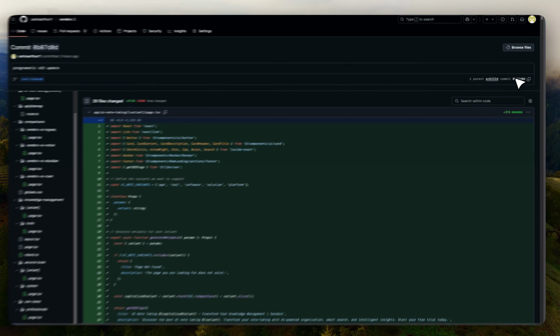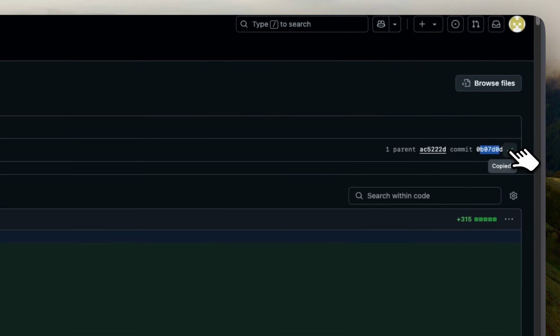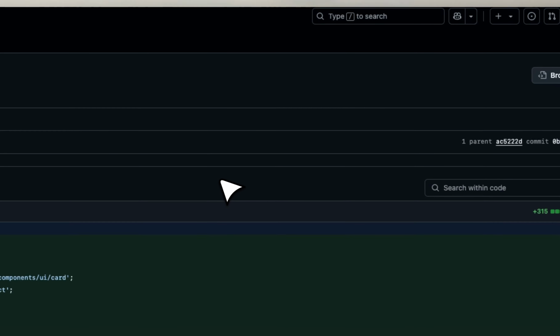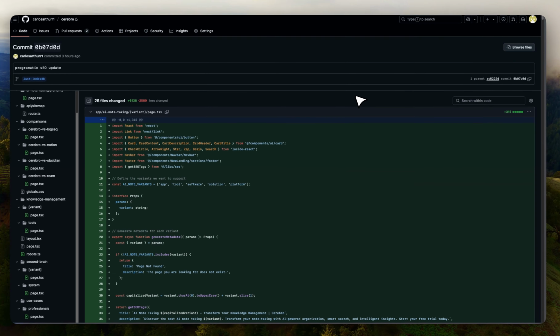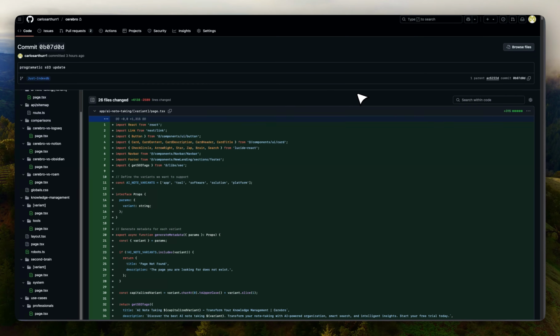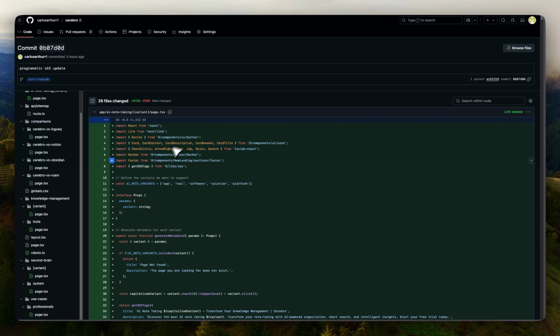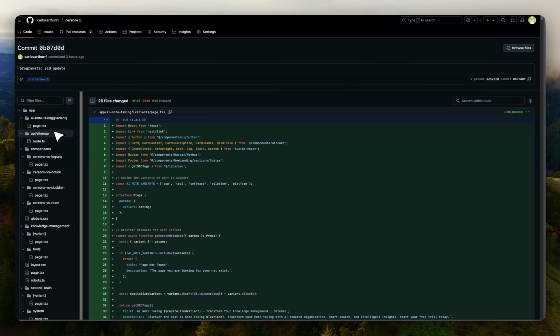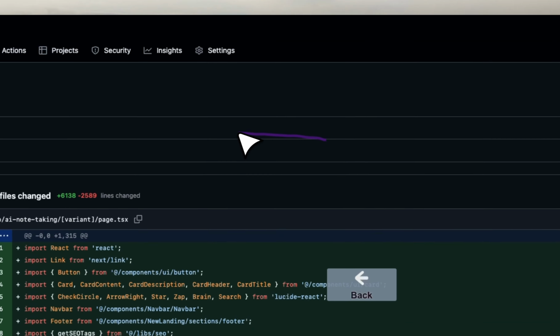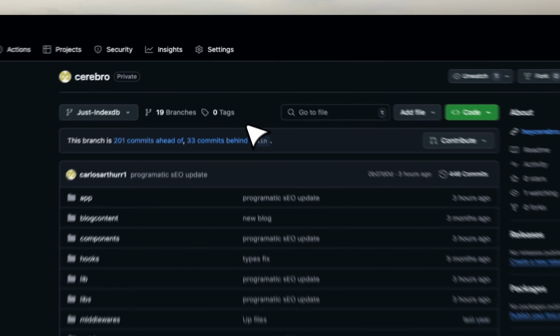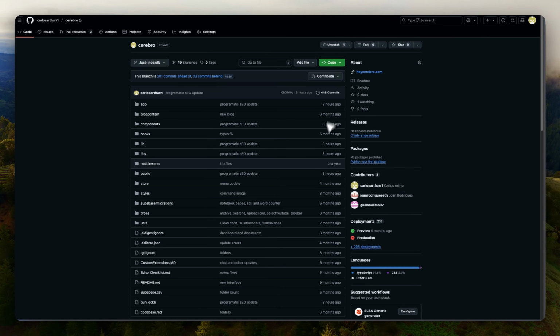By giving the commit code in here, I can go into ChatGPT and say, hey, write me the Git code to revert back to this commit that I know is working. So it's important to have a good commit history on GitHub so you can always revert back, or have something to save your code from. I'm going to show you how to do this in a couple of minutes as well. Now, cool. Let's go back to Cursor.